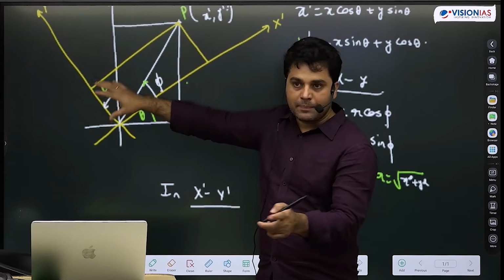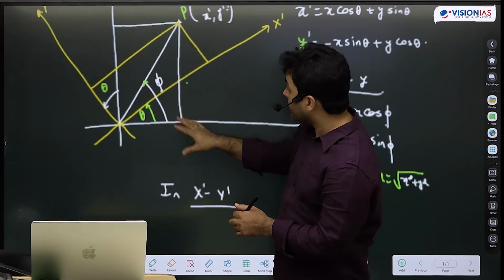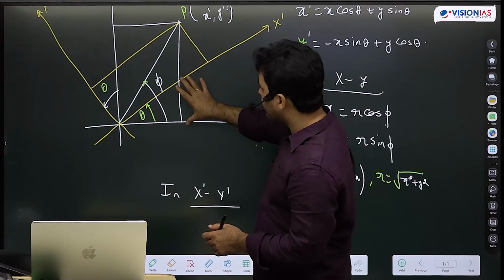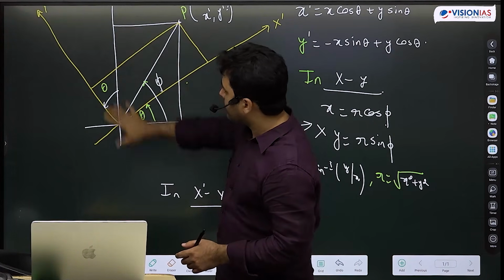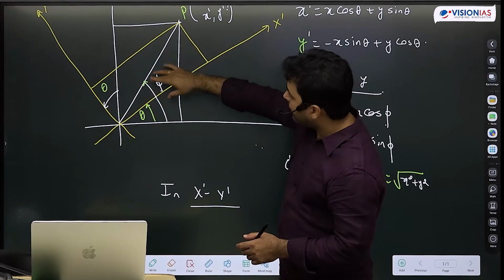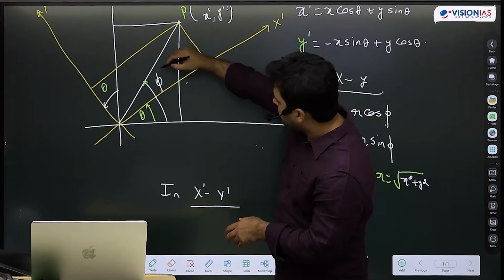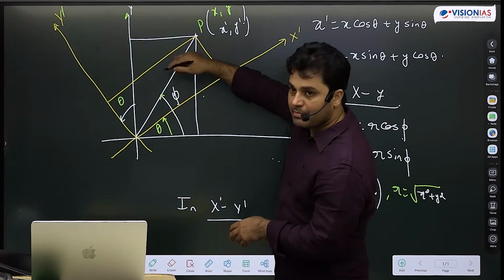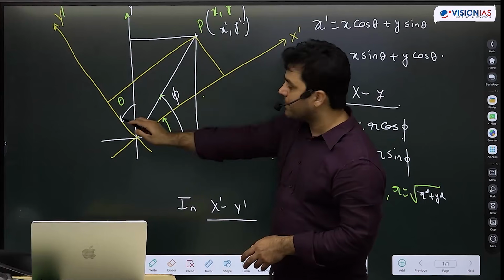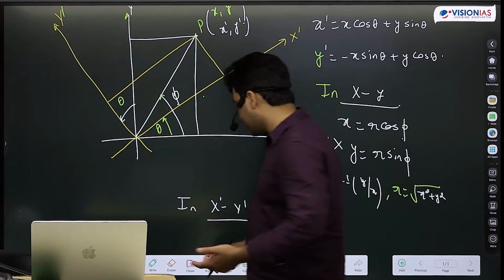Is that clear? This x here was r cos phi, and y here was r sine phi. X dash here is r cos phi minus theta, and y dash here is r sine phi minus theta.